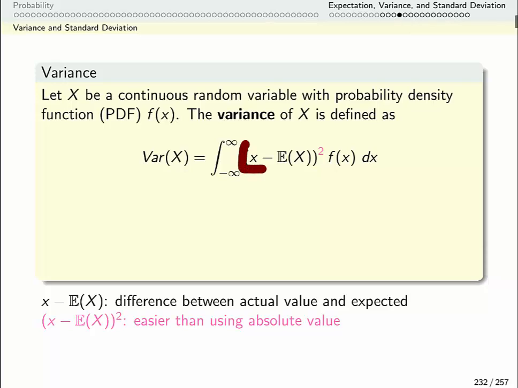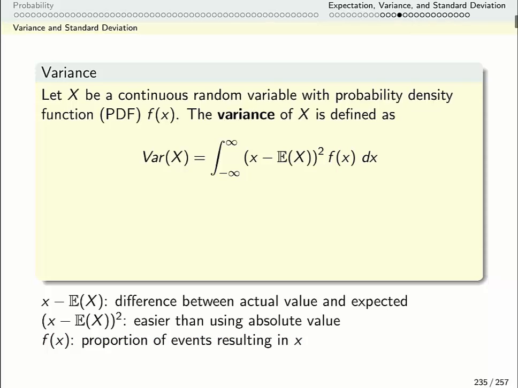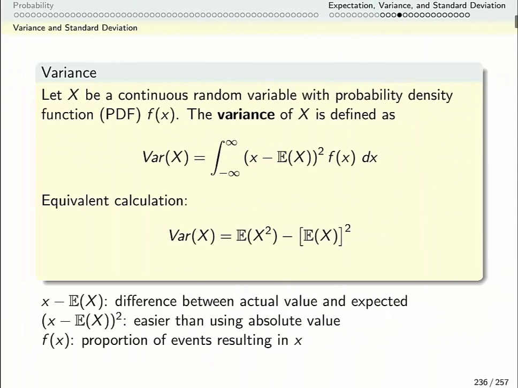Now I'm taking this quantity, my kind of surprise squared, and I'm taking the expected value of it, right? I multiply this number by my probability density function, and I integrate over all possible values. So again, we can think of this as the average difference from the average. Now this is the definition of variance. It just so happens that you can compute it a different way as well. So a totally equivalent calculation is I square all my values, take the expectation of that number, take the expectation of my values, and after I've taken it, square it.